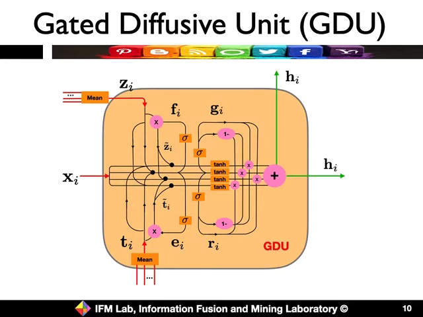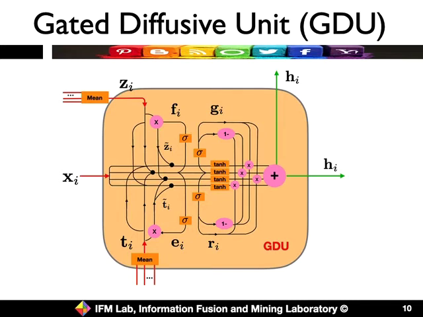For example, if we are modeling the states of news articles, x_i will be the features learned from the news article, z_i can be the input portal for the subject, and t_i can be the portal for the creators. All the information from these heterogeneous neighbors is fused together with multiple gates in the GDU, and finally they produce one unified output, h_i, which models the state of the news article.